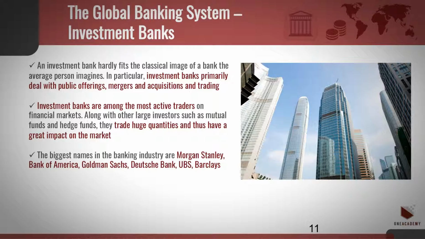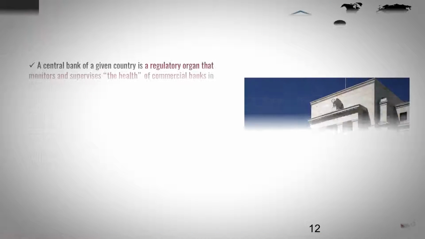Some of the biggest names in the banking industry have both a commercial bank and an investment bank division. These include Morgan Stanley, Bank of America, Goldman Sachs.